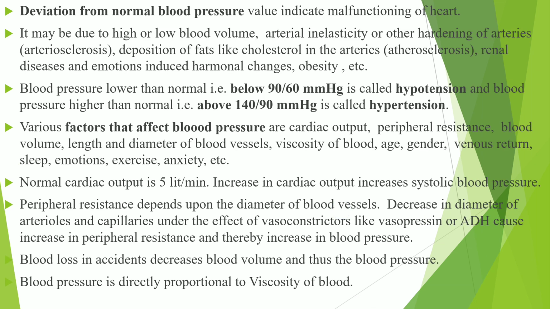Then there is a deviation from normal blood pressure. Normal blood pressure is 120 by 80 mm of Hg. Sometimes there is a deviation, that is, blood pressure different from that. This is called deviation from the normal blood pressure here. So deviation from normal blood pressure